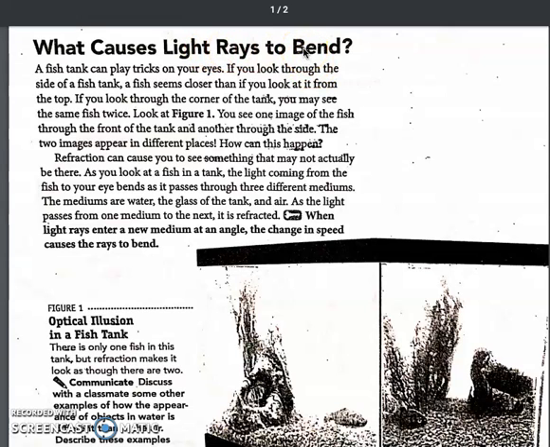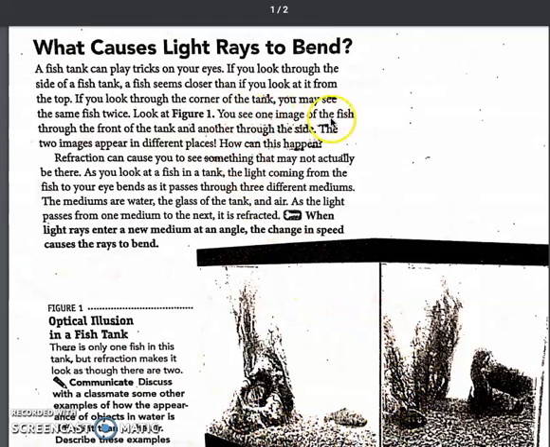Okay, here we go. A fish tank can play tricks on your eyes. If you look through the side of a fish tank, a fish seems closer than if you look at it from the top. If you look through the corner of the tank, you may see the same fish twice. Look at figure 1 right here.